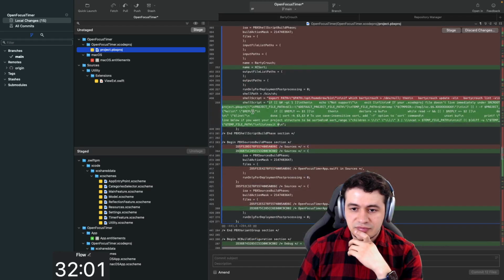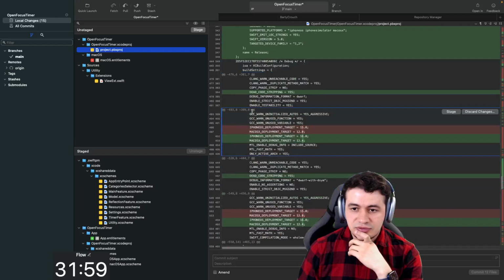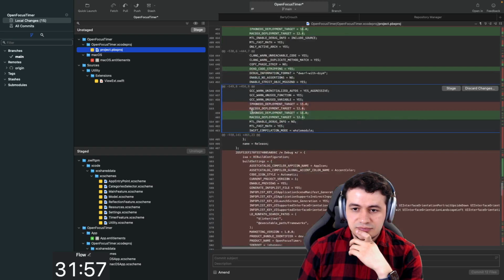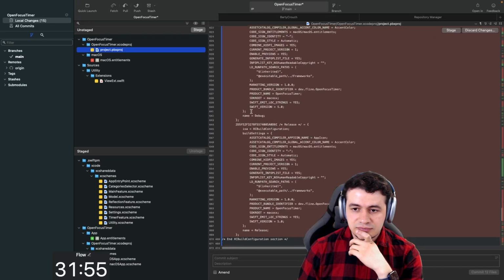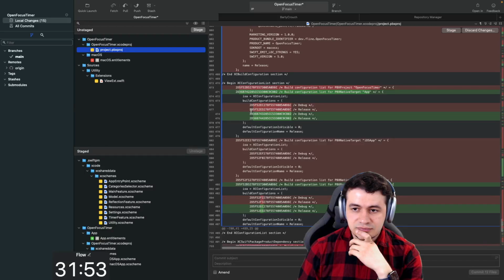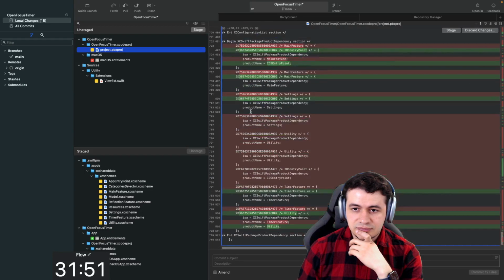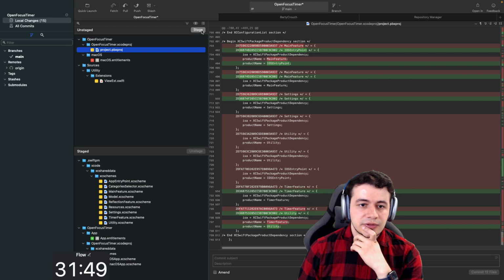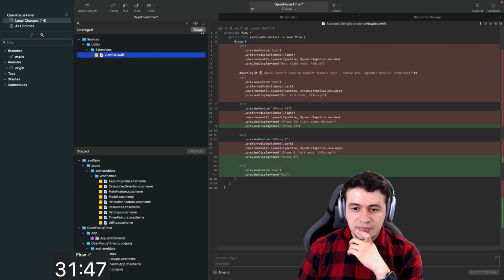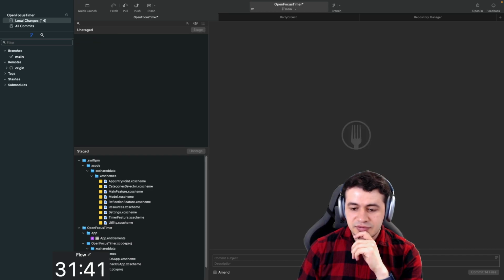I don't see anything that I didn't want in here. This is looking good. And we have simplified our preview variants as well. Just nice. All right.